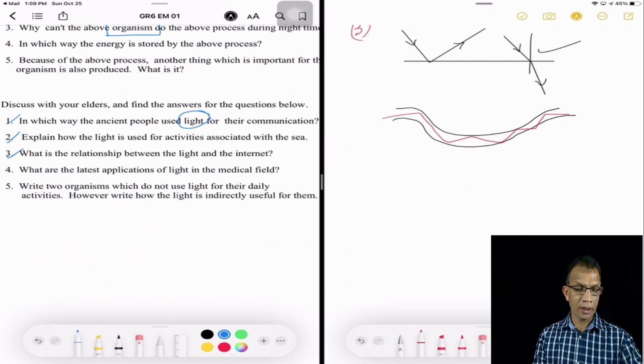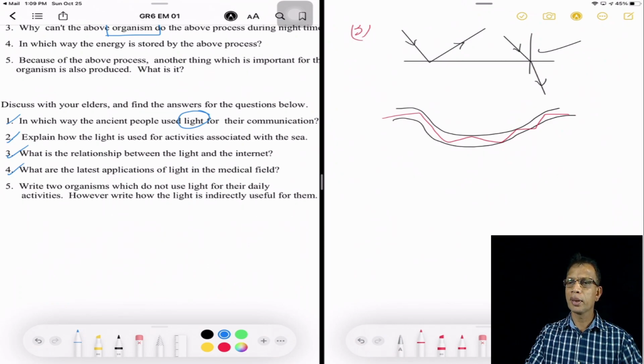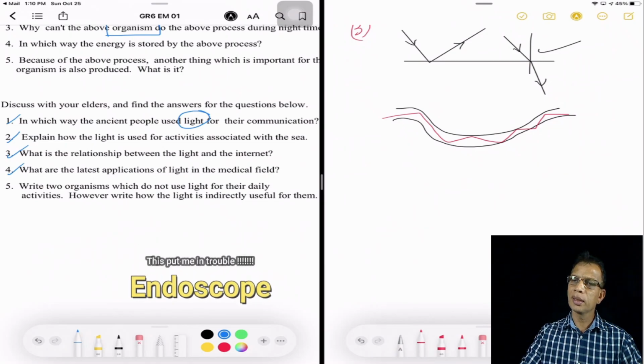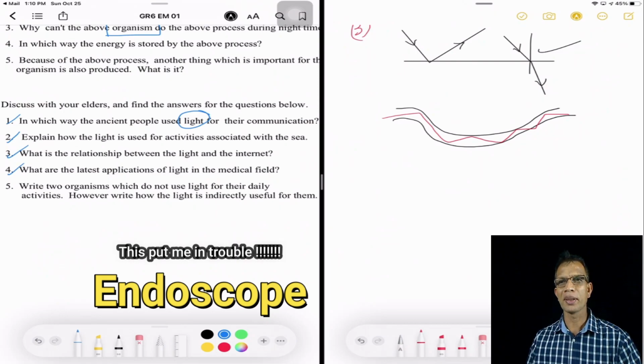Well, that's done. And the fourth one, what are the latest applications of light in the medical field? In the medical field, there are different instruments used, but they can use a special instrument called the oscilloscope. Not that one. I forgot that name, as you forgot it. Well, yes, I have it: the endoscope. Sorry about that, forgetting the word.